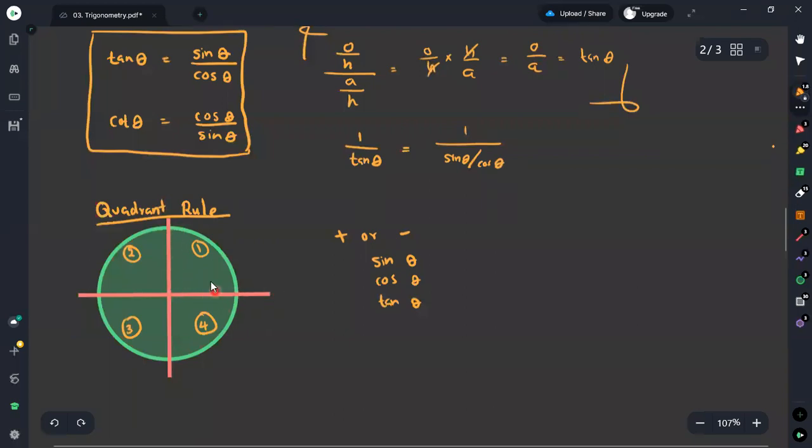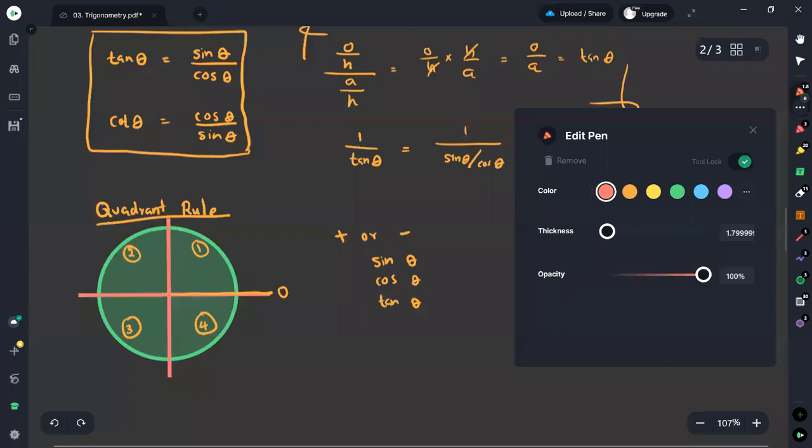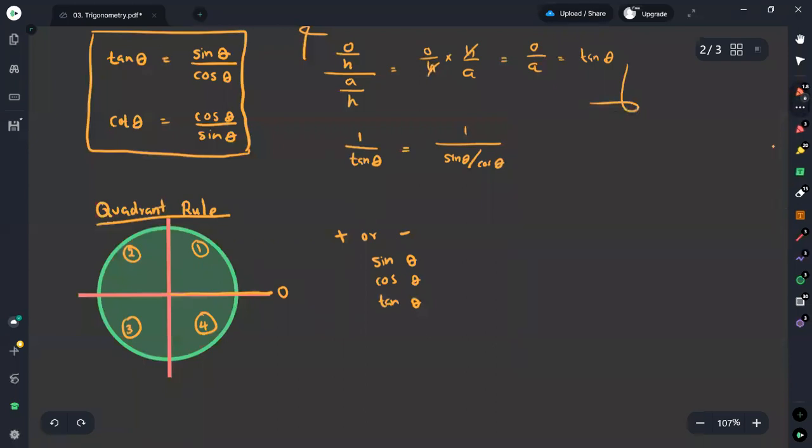Moreover, we'll get acute angles in the first quadrant. Here we will start from the zero line, where the value is equal to 0, and we measure the angles going this way around, starting from 0 up to 90 degrees in the first quadrant.